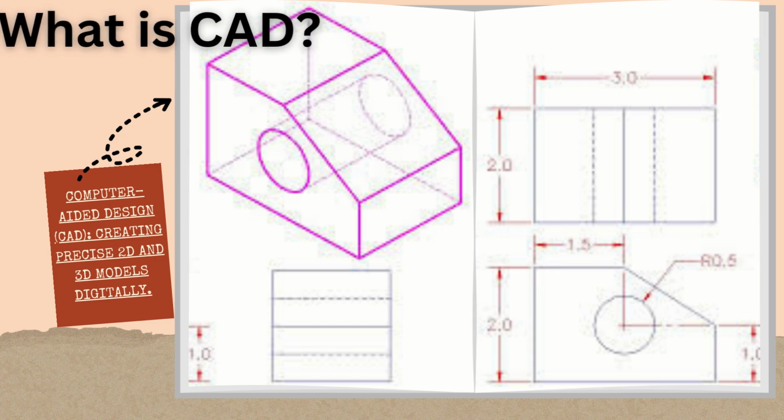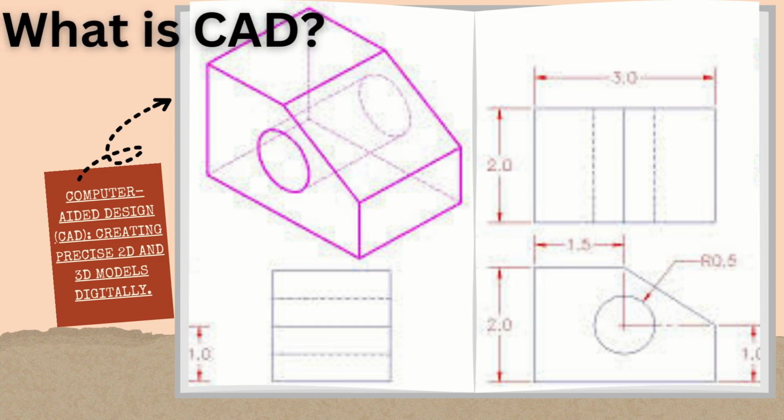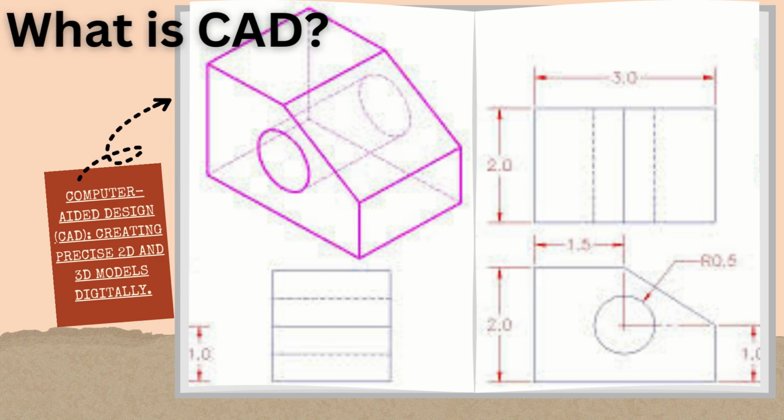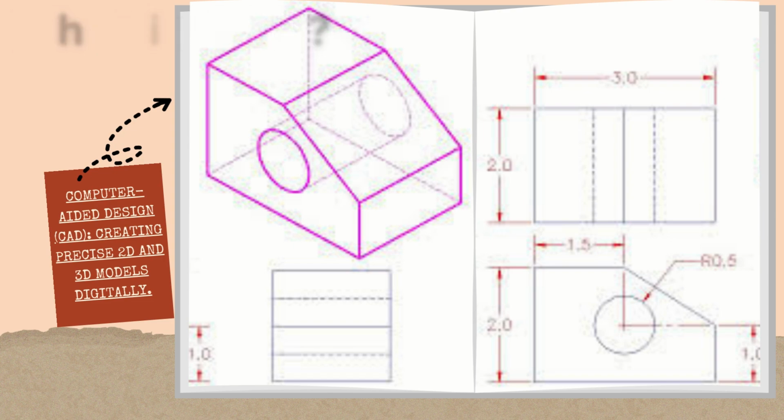CAD is computer-aided design. CAD software enables designers to create digital models of objects with incredible precision. These models can be 2D sketches or fully detailed 3D designs. CAD is widely used in engineering, architecture, and product design to create everything from bridges to intricate mechanical parts.